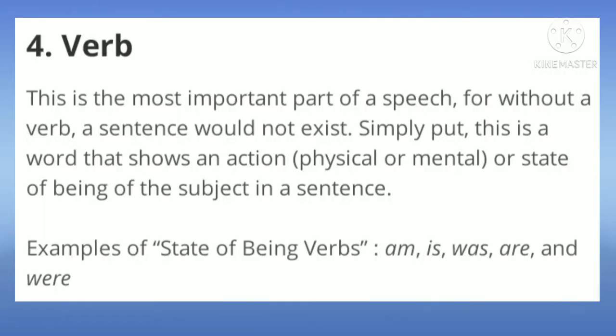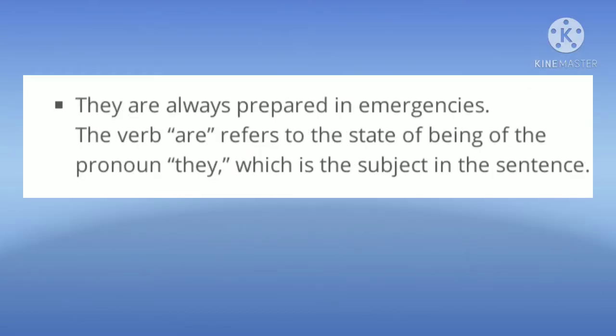And fourth one is verb. It is a very important part of speech. Without a verb the sentence would not exist, because a verb shows the state of being. So for example, they are always prepared in emergencies. The verb are refers to the state of being of the pronoun they, which is the subject in the sentence. Verbs can be used in forms such as am, is, was, are, etc.